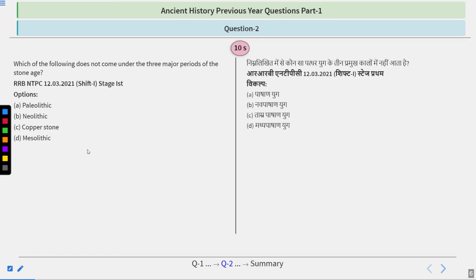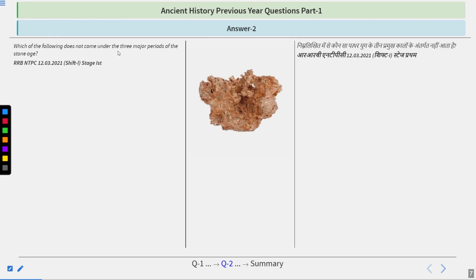So I have another question for you regarding the Stone Age. Similarly, which of the following does not come under the three major periods of Stone Age? Options are Paleolithic, Neolithic, Copper Stone, and Mesolithic. So you have 10 seconds. Just think about this one. Okay, so now let's discuss what the answer is. The answer of this question is particularly Copper Stone.